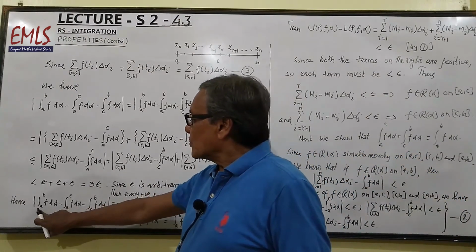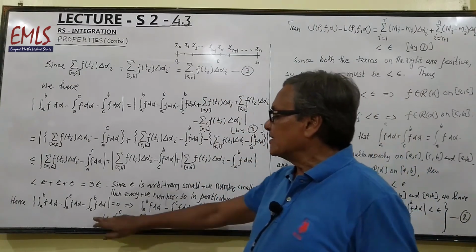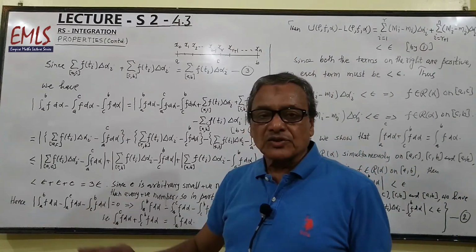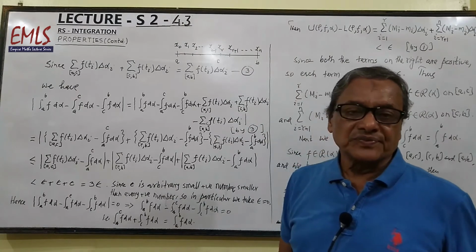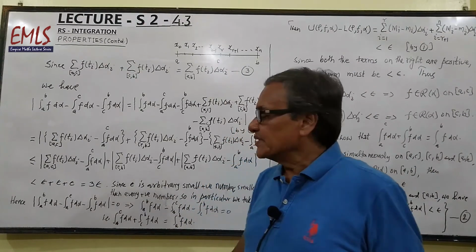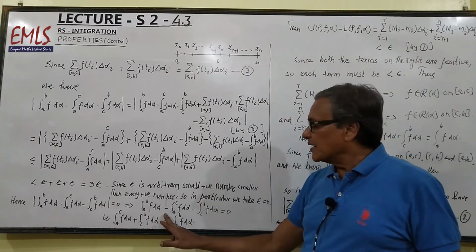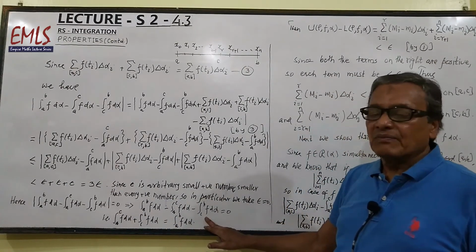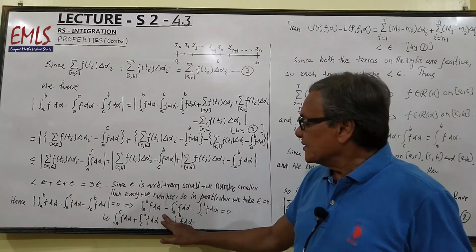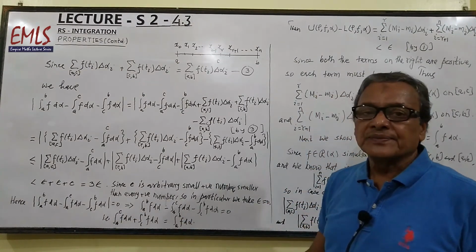So, mod of integral a to b f dα minus integral a to c f dα minus integral c to b f dα will be equal to 0. Because modulus is always non-negative, it cannot be less than 0, so it will be equal to 0. And if the modulus of a quantity is 0, it means this quantity is also 0. So this implies integral a to b f dα minus integral a to c f dα minus integral c to b f dα equals 0. So, integral a to c f dα plus integral c to b f dα will be equal to integral a to b f dα.